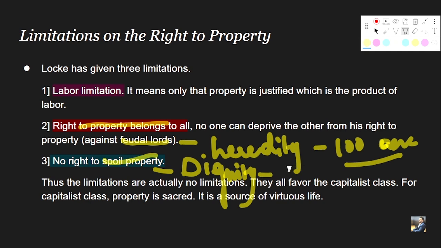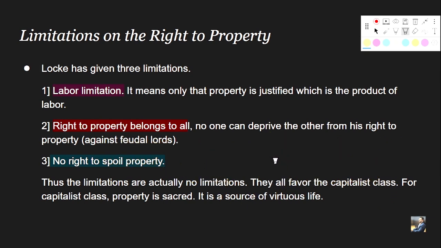Because labor is part of man's personality, right? And if someone tries attacking or spoiling the property, it will be equivalent to attacking the dignity and personality of the individual.